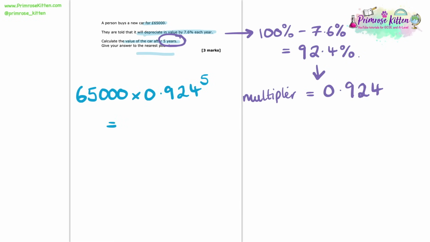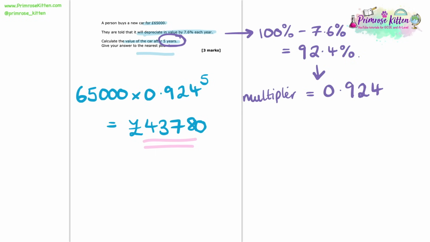Now this method works for any of these questions. Now that we've got this formula, all we need to do is to put it into the calculator. So when I do this, I get to the nearest pound, as the question wants, £43,780. And see how simple that actually was. So let's just go back and think about it again.